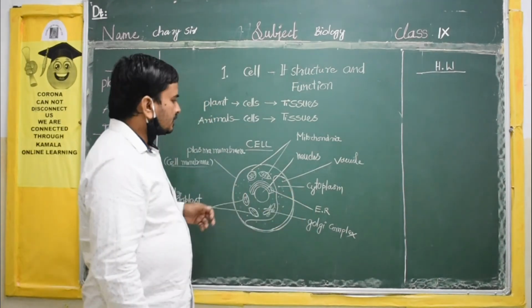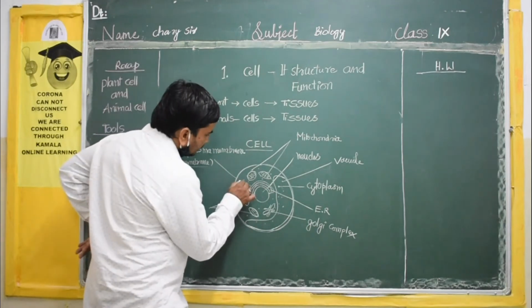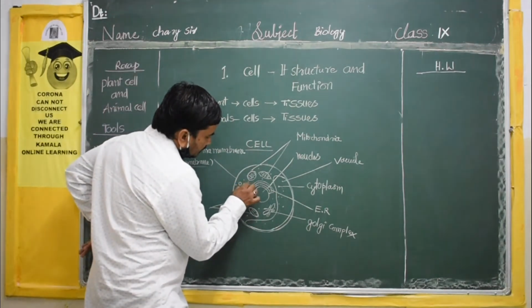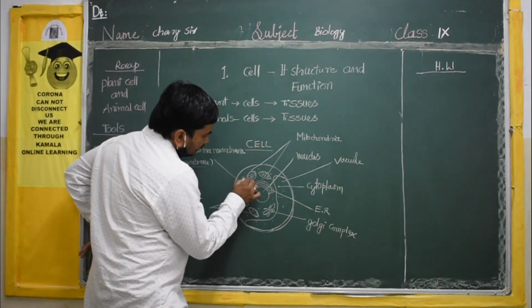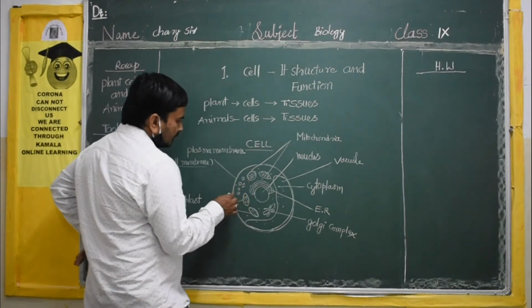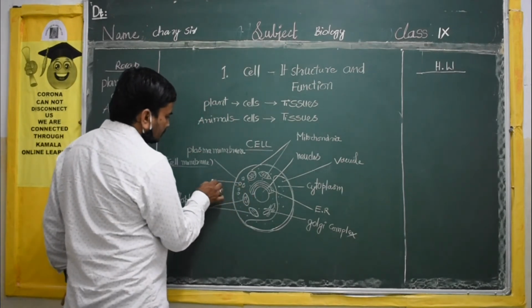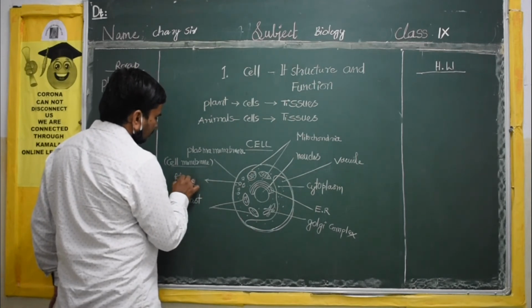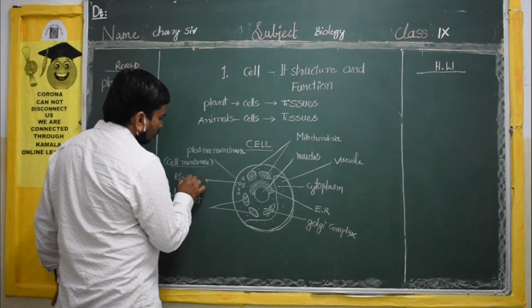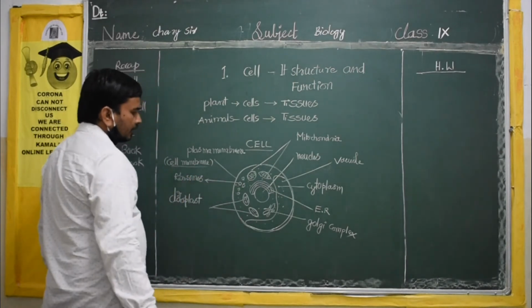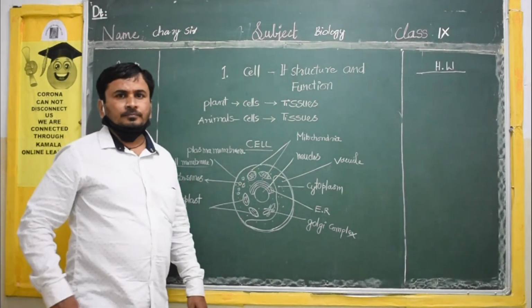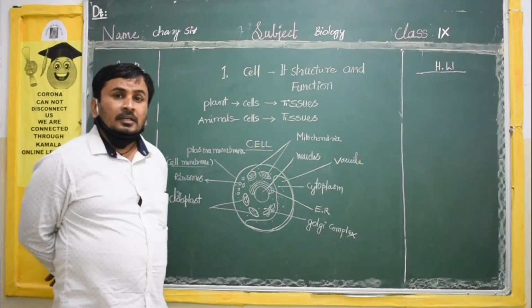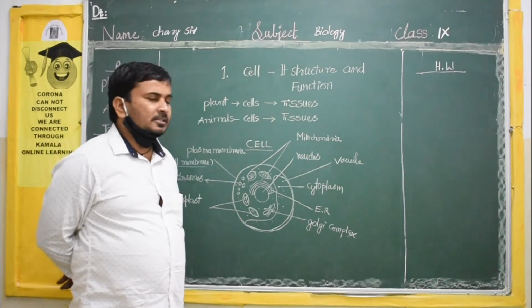Okay. Next you can see, inside the cytoplasm, there are round structures. These are called ribosomes. Ribosomes are structures present in the cytoplasm.